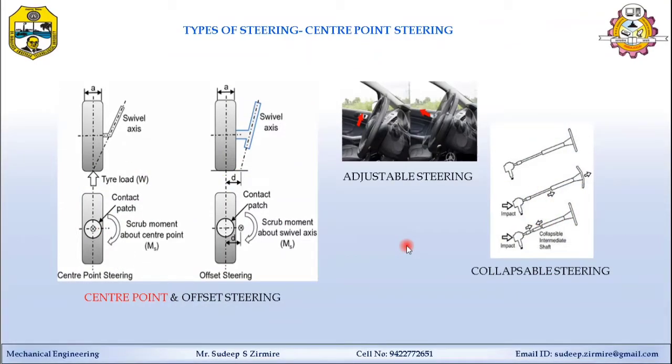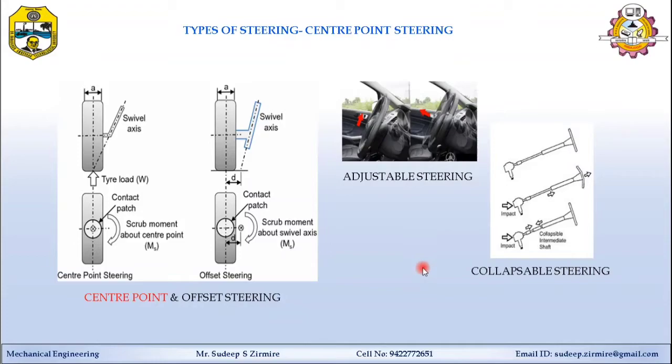In this part we are going to learn the types of steering and center point steering. Two types of steering are mentioned here: the first one is manual steering and the second one is power steering. Manual steering is operated manually, and power steering is assisted by hydraulic power, or it is controlled electrically or electronically. We will learn about power steering in detail in a different topic.